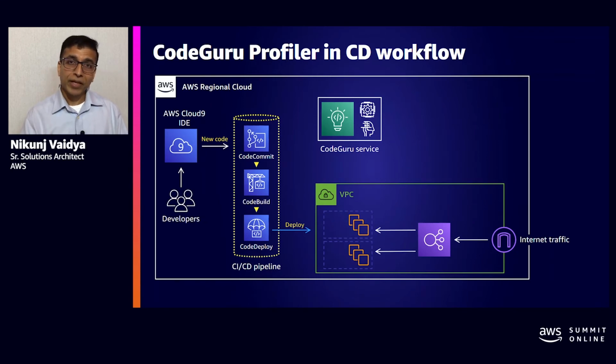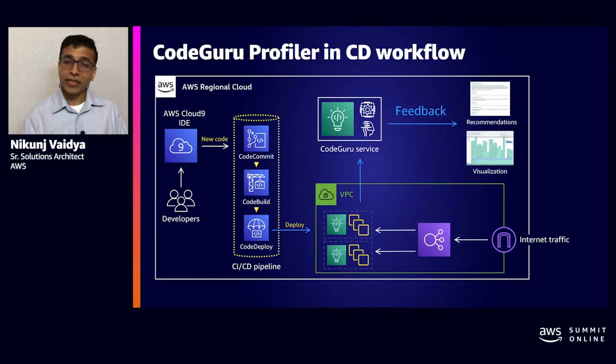But at the same time, it will also instantiate the profiler instances on those compute instances. This profiler instance will be a profiler thread, which will be sitting on the same compute instance. It will monitor your application performance from CPU, latency, and memory characteristics perspective, collect that data and send it back to the profiler backend. Profiler backend uses that data and builds out an application profile, and based upon that, it will generate feedback.